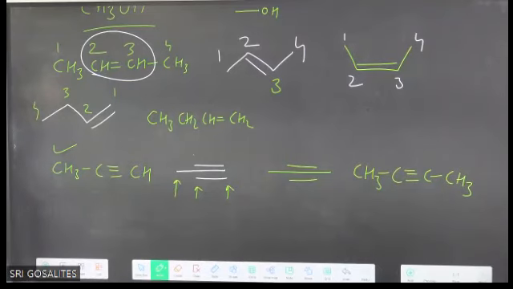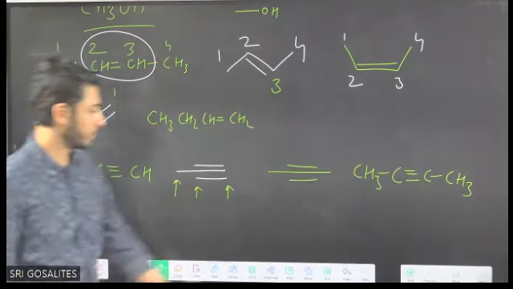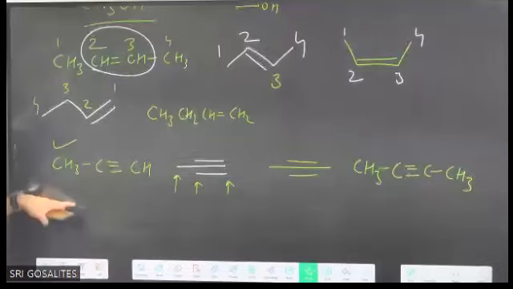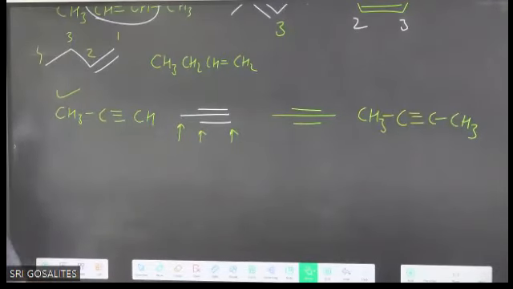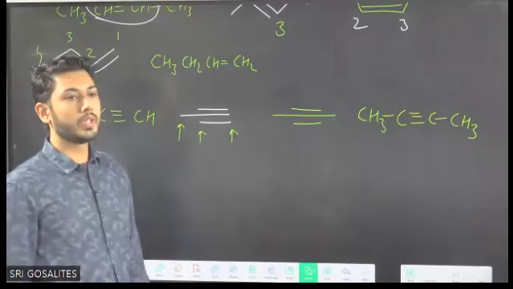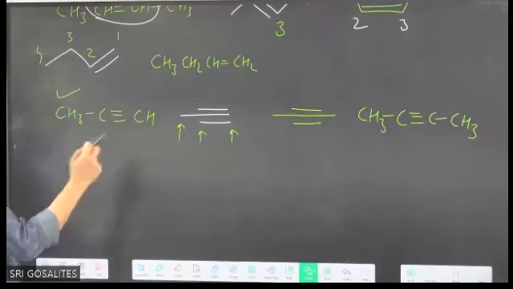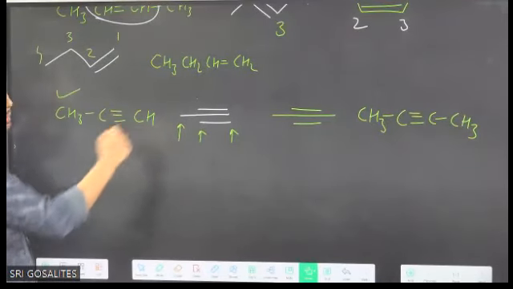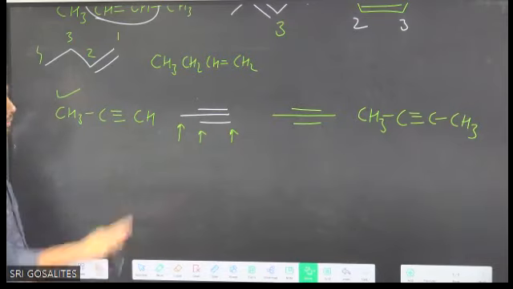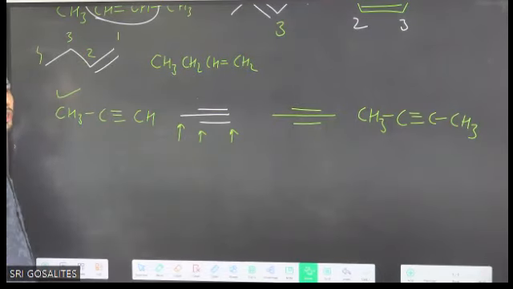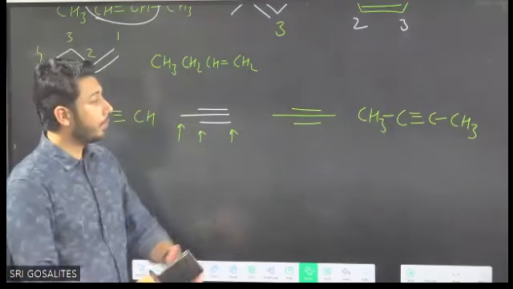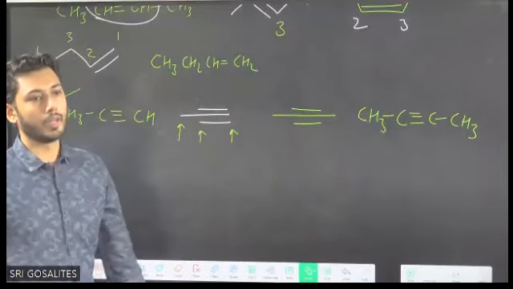Now it is clear. The student who has a doubt in double bond and triple bond, I think by this example, it will be much clearer now that bond line notation, if given, you will be able to write down the structure properly.